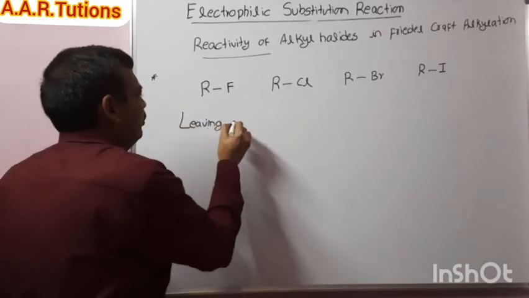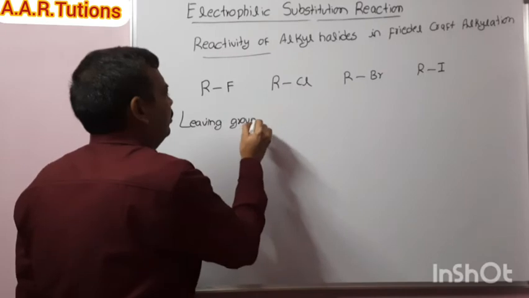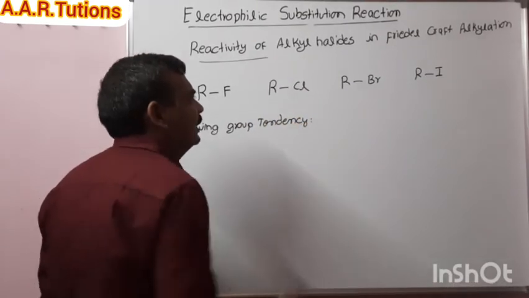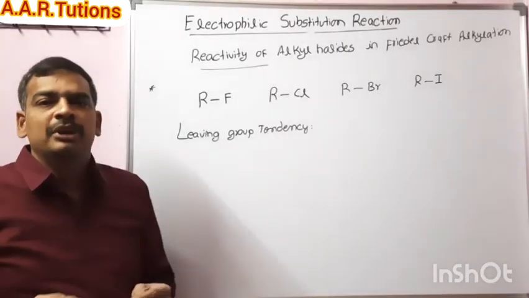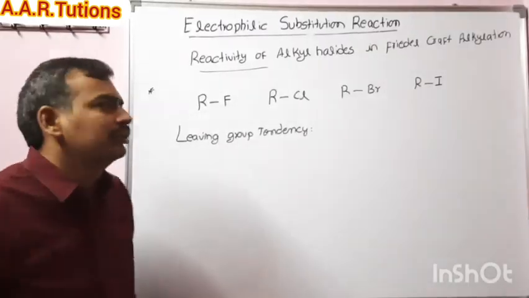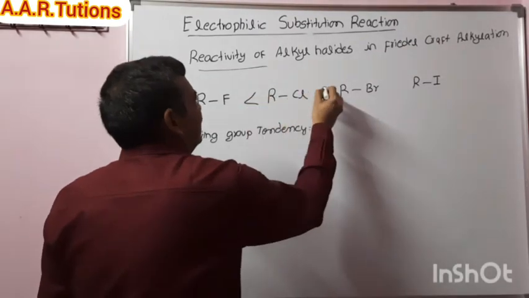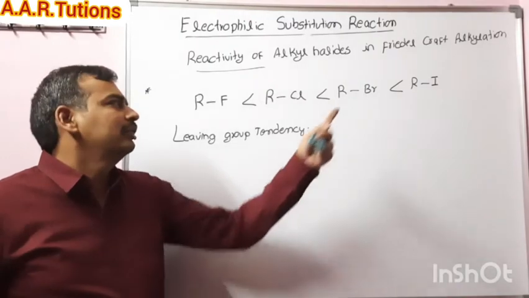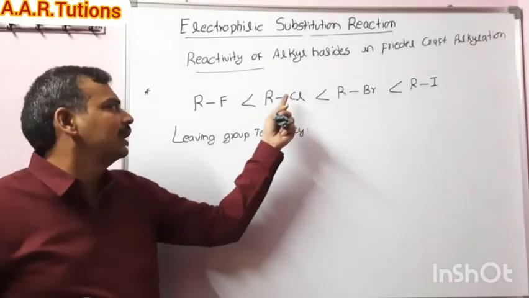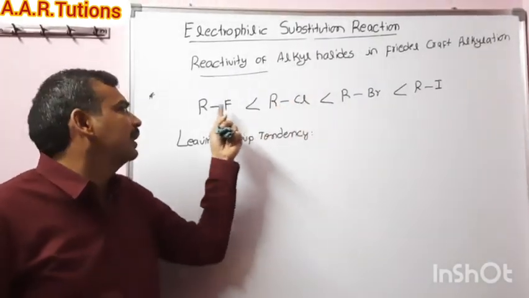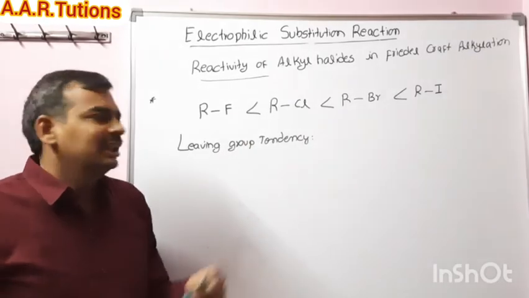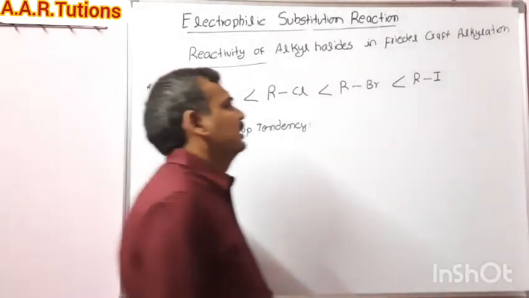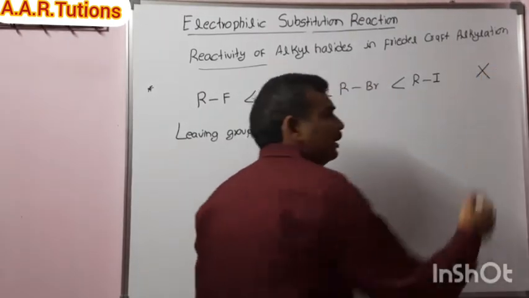Since iodo is a bigger group, it will easily cleave and form a carbocation easily. So the reactivity order would be alkyl iodide more reactive than alkyl bromide, more reactive than alkyl chloride, more reactive than alkyl fluoride. That is decided on leaving group tendency. But if you write like this, it is a wrong answer.